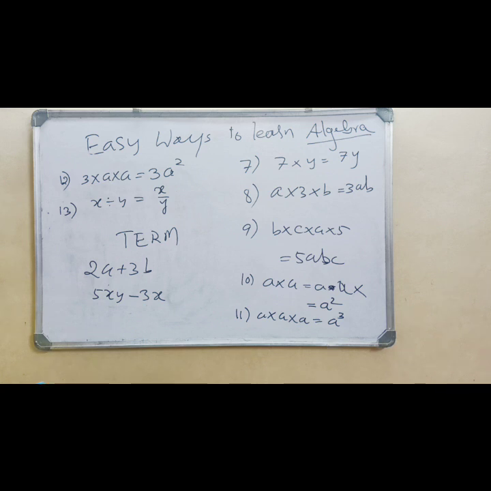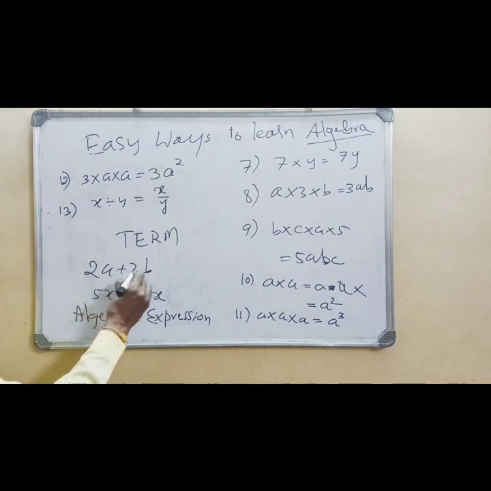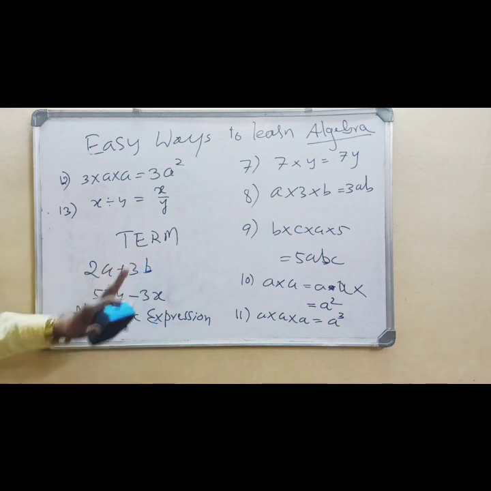This entire thing is called an expression, an algebraic expression. 2a plus 3b is algebraic. Similarly, 5xy minus x is also an expression. Expression and term are new words we are introducing in algebra.